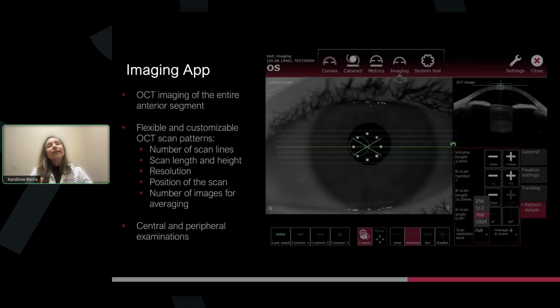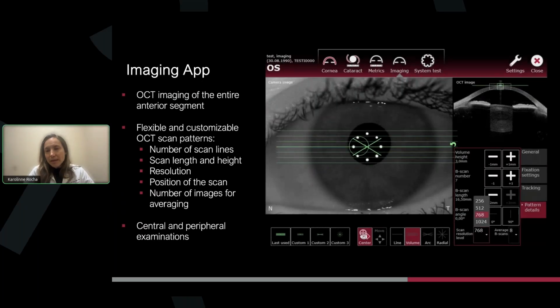And then finally, the imaging app. It's similar to Metrics, but you can customize. Basically, you can customize the length of your scans, radial cuts. Again, as you can see here, you have all that grid, and if you want just the radial cuts. This is very helpful for corneal ulcers, corneal scars. You can really just study a very specific area on the cornea, lens, or your angle. So this is the imaging app.